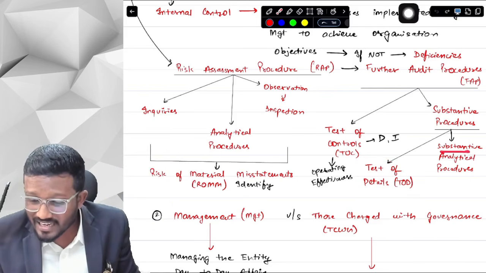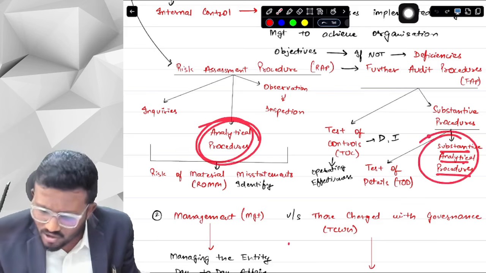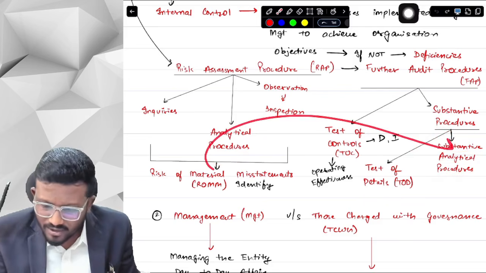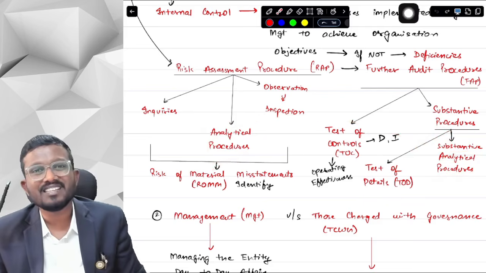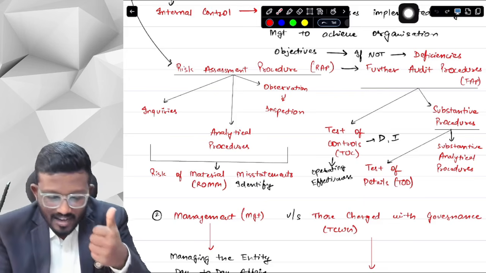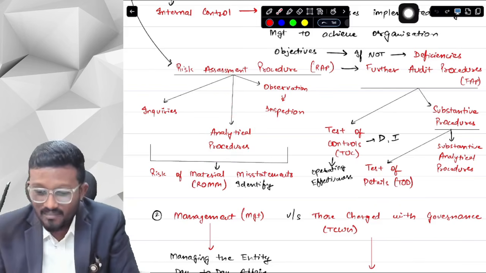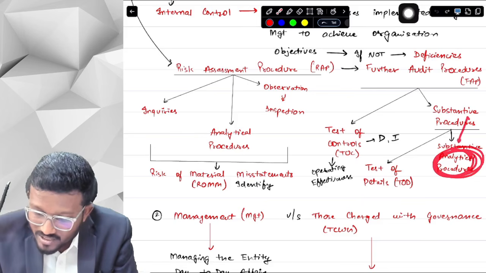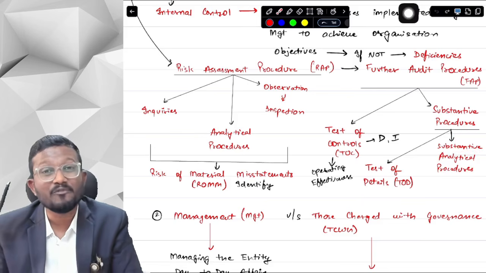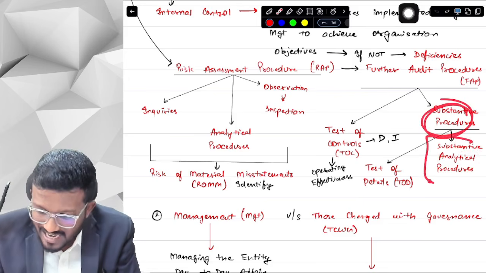Secondly is substantive analytical procedure. Here it's also an analytical procedure, and there it's also a substantive analytical procedure. What is the difference? The difference is the nature for which we are using the analytical procedure. In one case we use analytical procedures for identifying and assessing the risk. But here we use the analytical procedure for testing the amounts. So when we use the analytical procedure as a substantive procedure, it is called substantive analytical procedure.